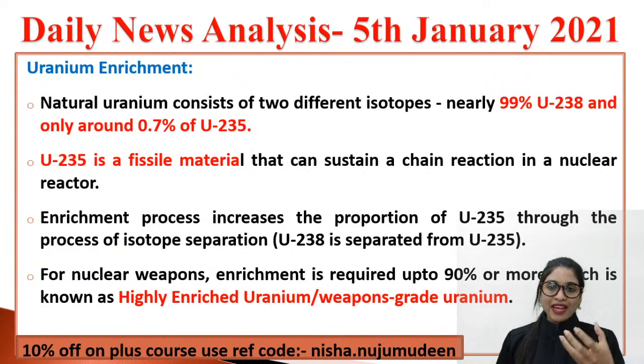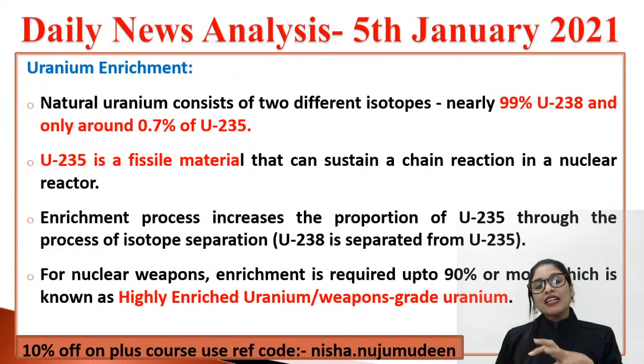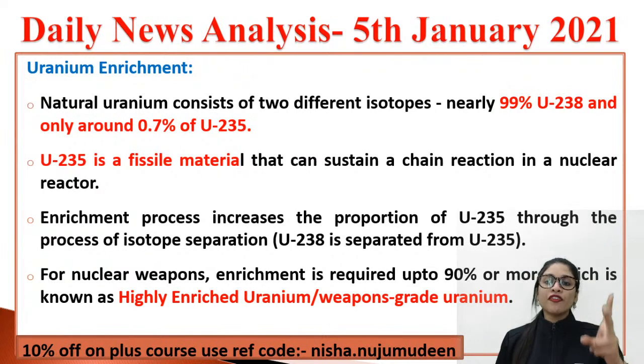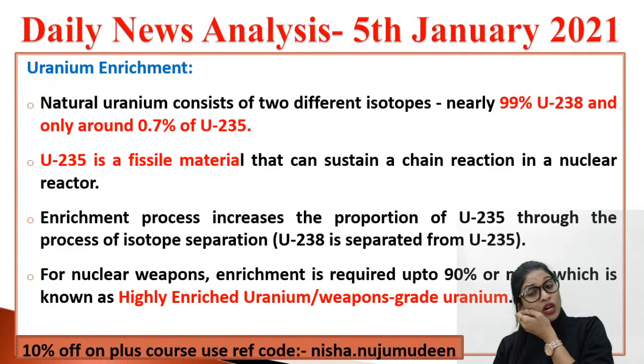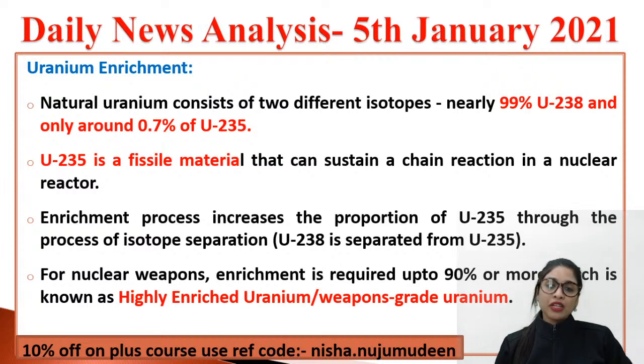Now, you all know what is uranium, right? This metal element uranium, the natural form of that, consists of two different isotopes. One is nearly 99% uranium-238, and the other is hardly 0.7%, guys. Now, this U-235 is a kind of fissile material. This metal being fissile, they can sustain what? A chain reaction, that too in the nuclear reactor.